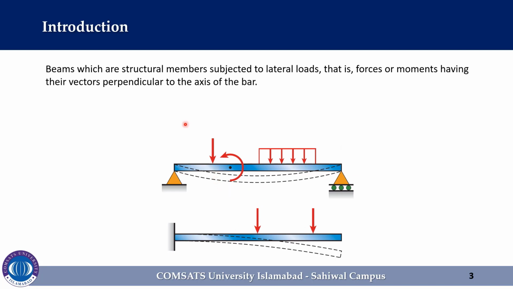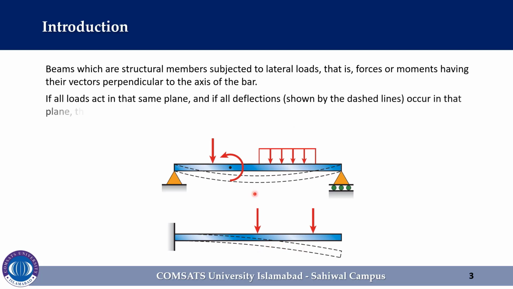The beams shown in the figure here are classified as planar structures because they lie in a single plane. If all loads act in that same plane and if all deflections that are shown with the dashed line here in the figure occur in that plane, then we refer to that plane as the plane of bending.